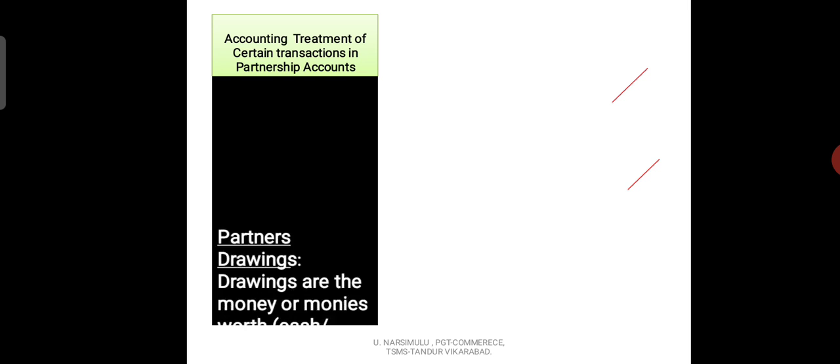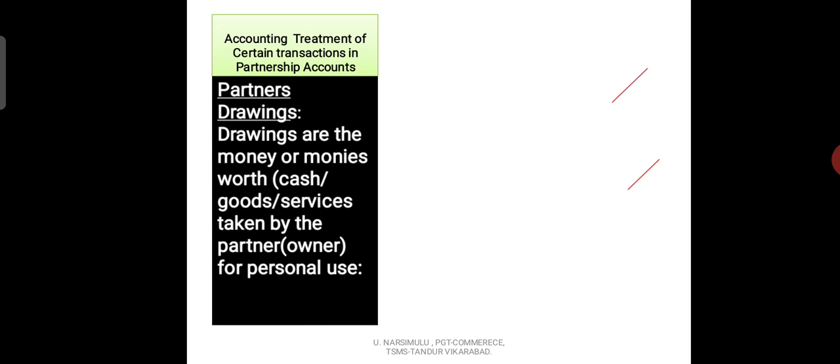Next transaction, you can observe: partners' drawings. I already told you in the beginning; let us just recapitulate whatever I said. What is partners' drawing?